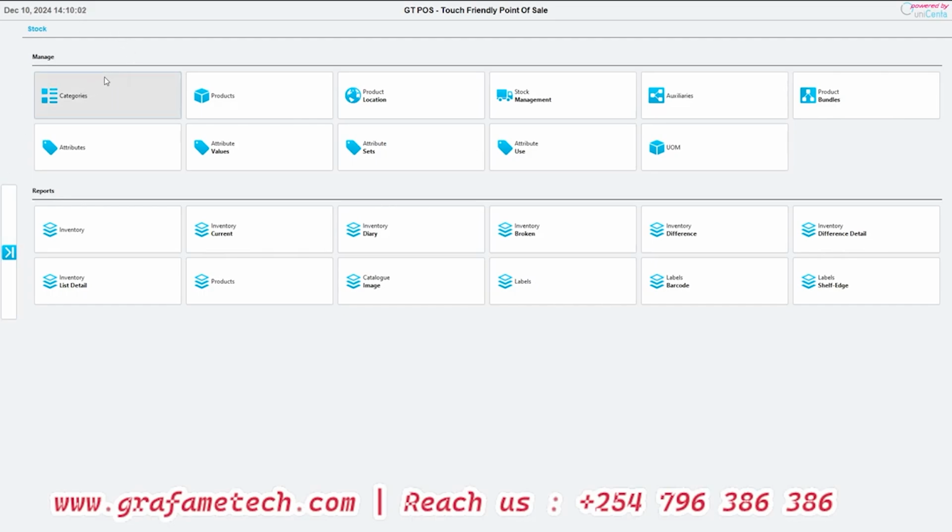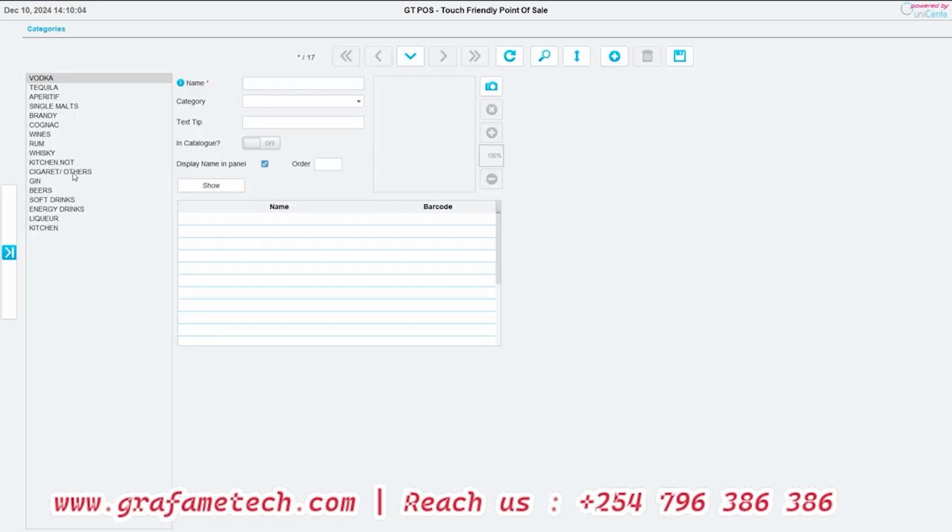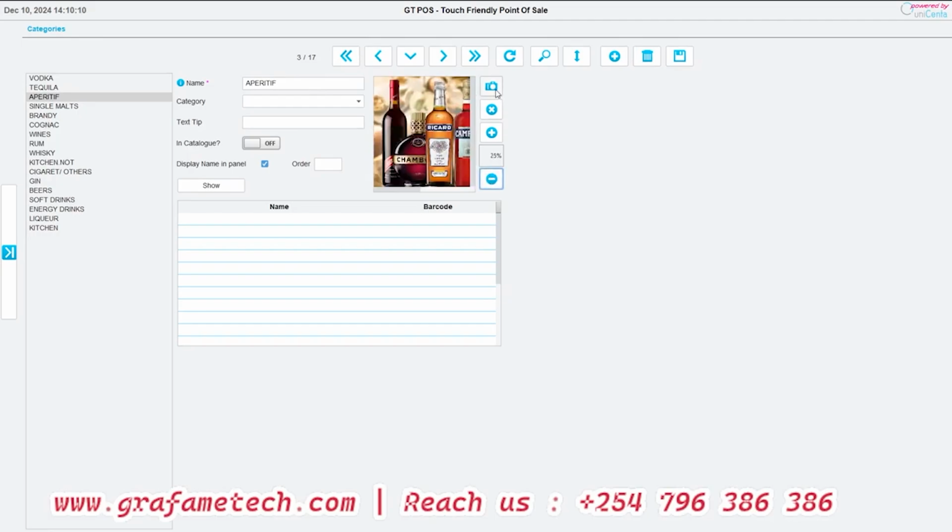On categories, this is where we configure the categories that we are having. You see, this is where we even upload the photos for those categories. You can even create a category under a category, which, in other words, is a subcategory. We can also do that here.